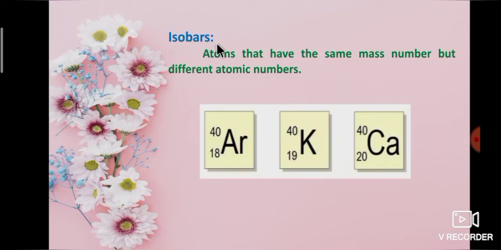Second one, isobars. Atoms that have the same mass number but different atomic numbers. Example, argon, potassium and calcium. These three elements have the same mass number. Argon mass number is 40, potassium mass number is 40 and calcium mass number is 40, but different atomic numbers. Argon atomic number is 18, potassium atomic number is 19, calcium atomic number is 20. Once again I repeat, isobars are atoms that have the same mass number but different atomic numbers.